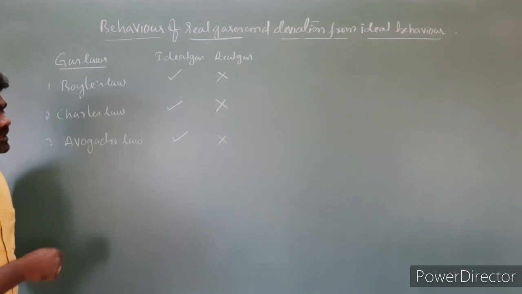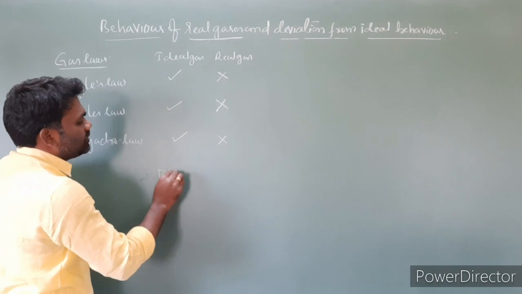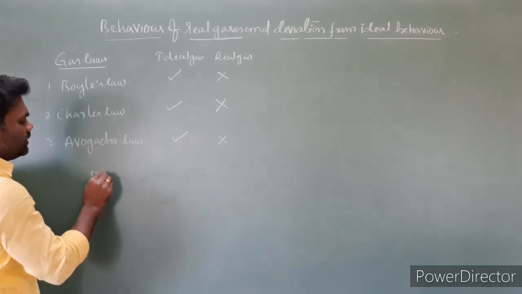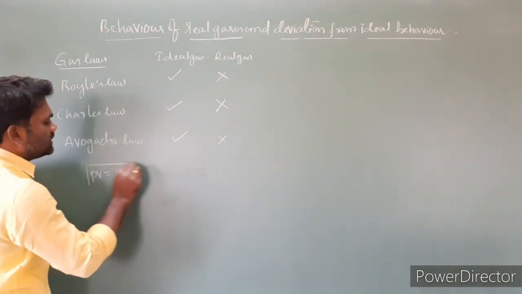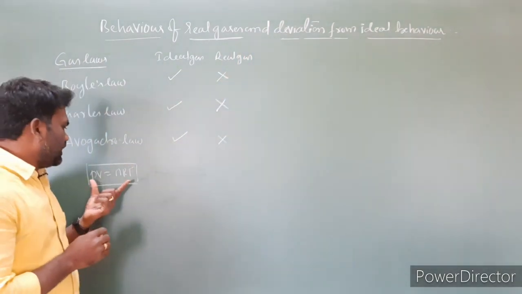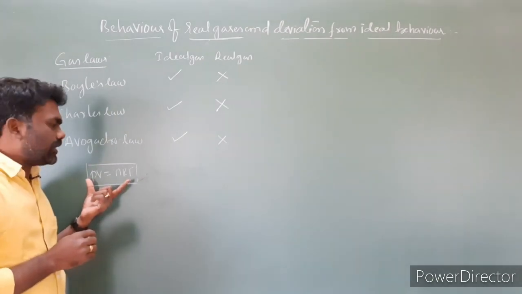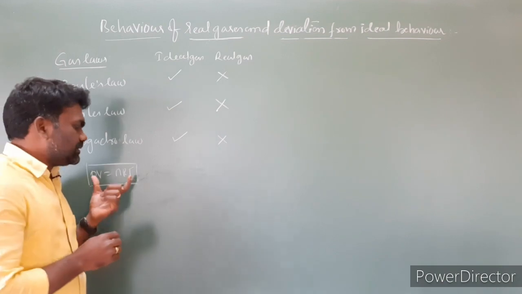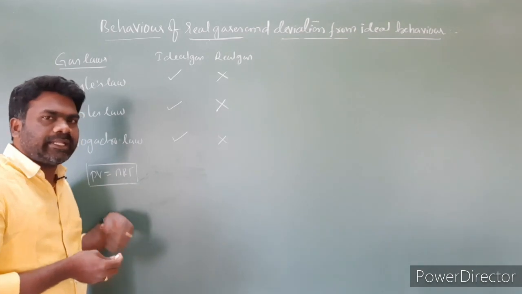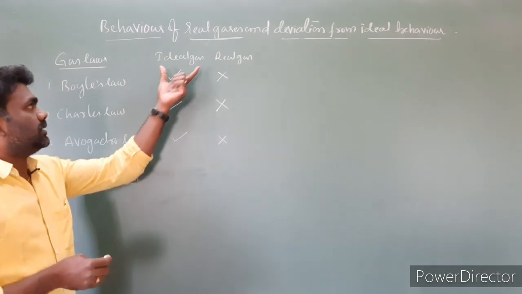We can define ideal gas and real gas by taking the ideal gas equation, PV is equal to nRT. The ideal gas is defined as the gas that follows the ideal gas equation at all temperatures and all pressures. Whatever the temperature you take, whatever the pressure you take, the gas will follow the ideal gas equation. That gas is called an ideal gas.